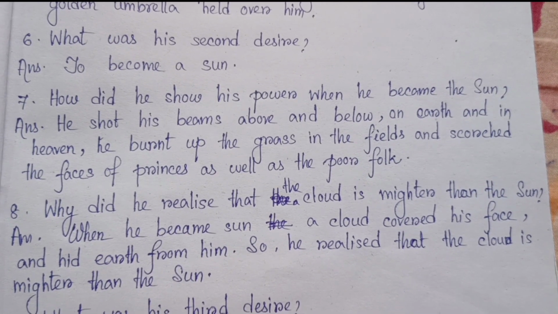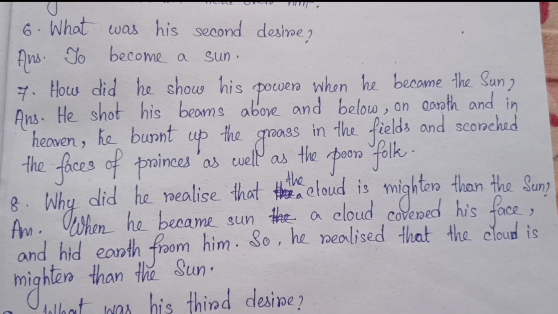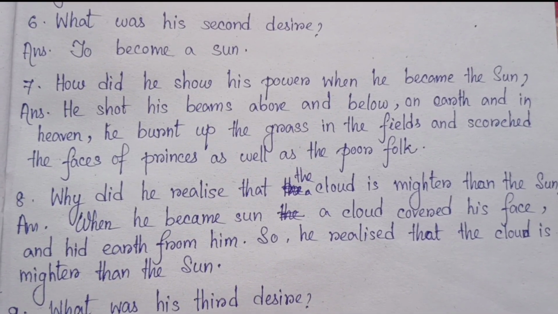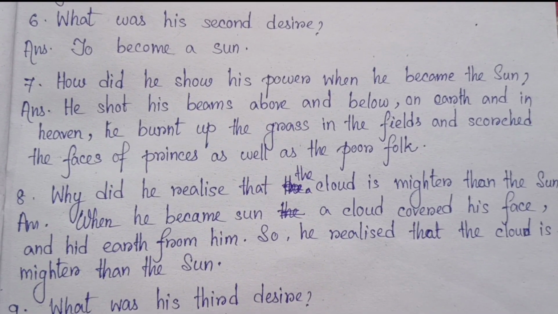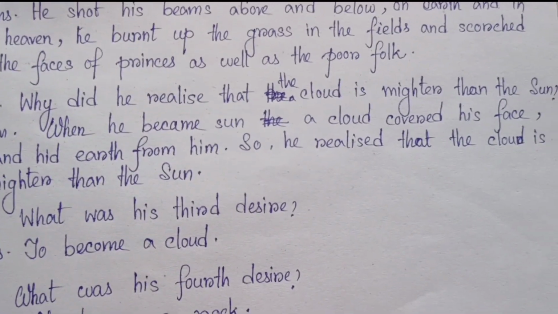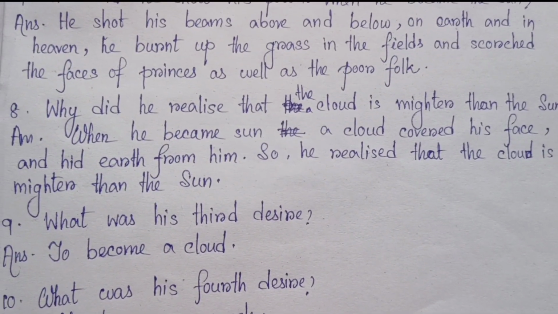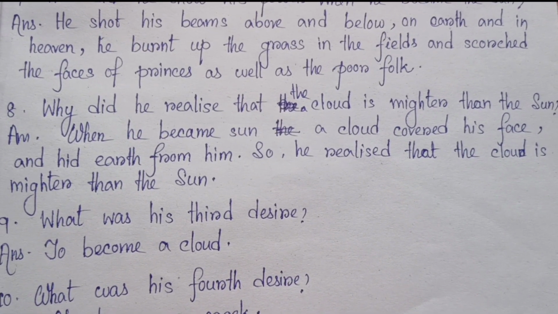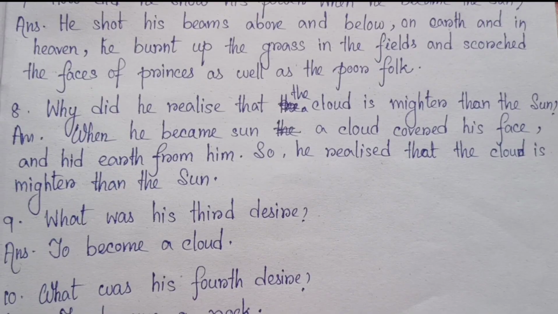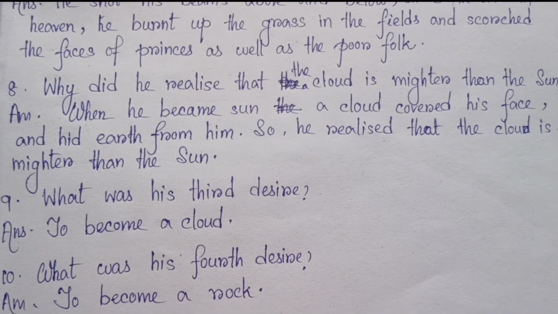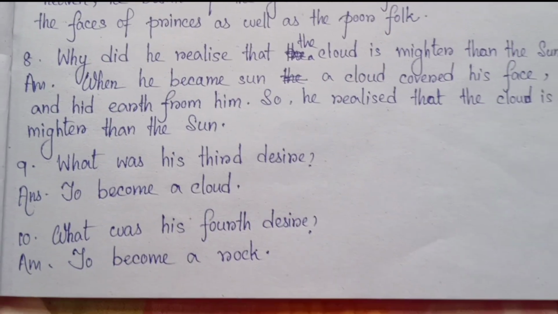Number 7, how did he show his power when he became the sun? He shot his beams above and below, on earth and in heaven. He burnt up the grass in the fields and scorched the faces of princes as well as the poor folk. Number 8. Why did he realize that the cloud is mightier than the sun? When he became the sun, a cloud covered his face and hid the earth from him. So he realized that the cloud is mightier than the sun.